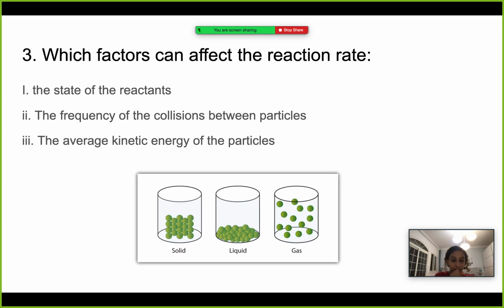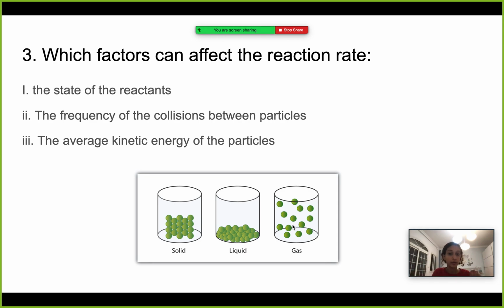Third question asks which factors can affect the reaction rate. So we need to read it. The first one says the state of the reactants. So this is completely true because when we have a solid, it will react at a way slower rate than a gas, because the gas molecules are free to move and move more quickly all around.